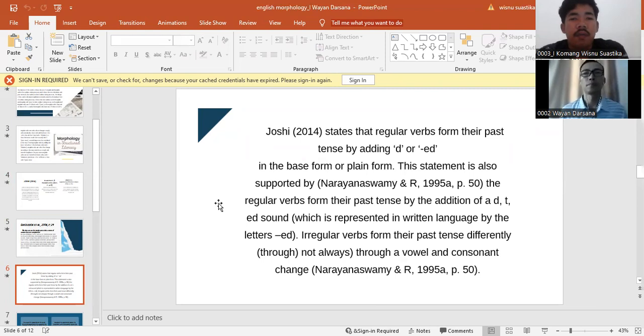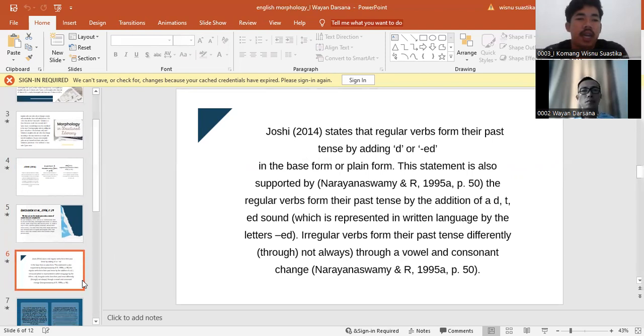The regular verb forms its past tense by the addition of d, t, and ed sounds, which is represented in written language by the letters ed. Irregular verbs form their past tense differently, not always through a vowel and consonant change, said Narayanaswami, 1995a, page 50. Next slide.